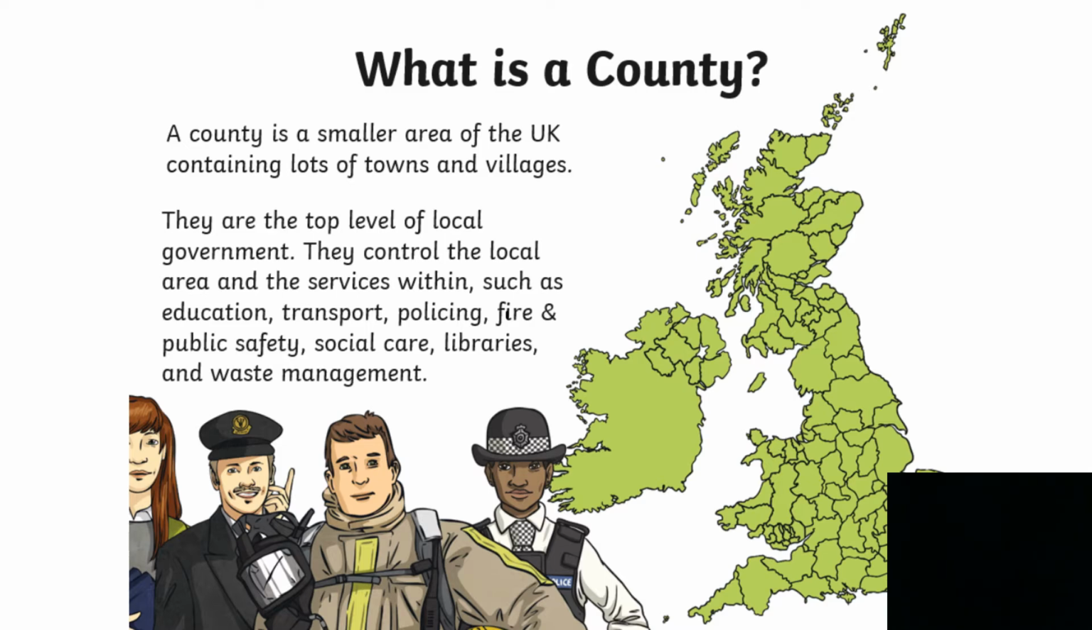Within each county, we have leaders who may decide to run the county a little bit differently. The council of each county would decide how things like education, transport, like buses and trains, the police, the fire service, social care, libraries and things like waste management, that's like your bin men, are run. Each county is different. Do you know what county we live in?